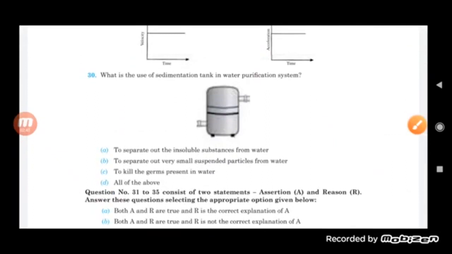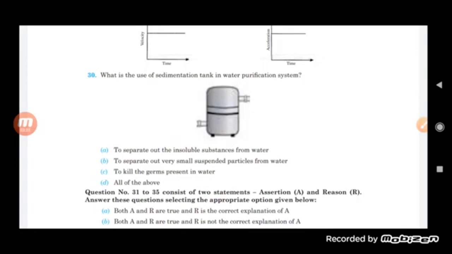Now let us move on and see the next question. What is the use of a sedimentation tank in a water purification system? The sedimentation tank is the tank in which the impurities in water get settled down at the bottom. When you leave the water undisturbed, it settles down in the form of sediments. That process is called sedimentation, and it is done in the sedimentation tank in order to purify the water.